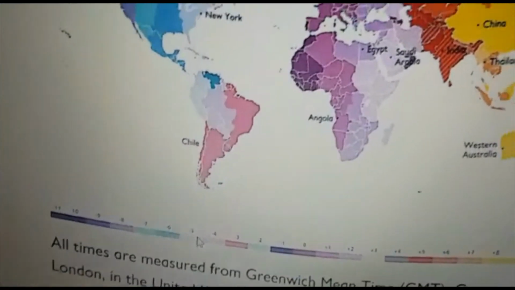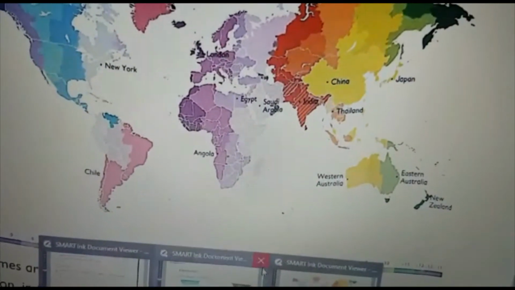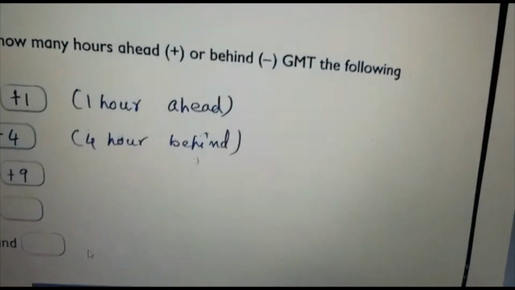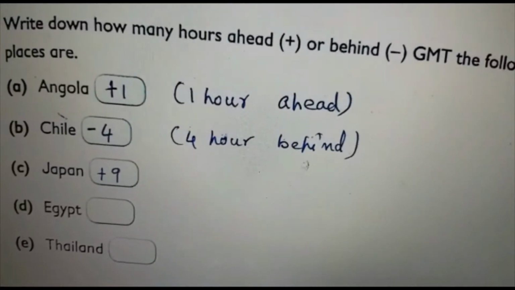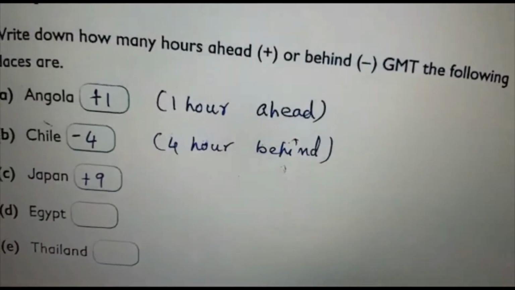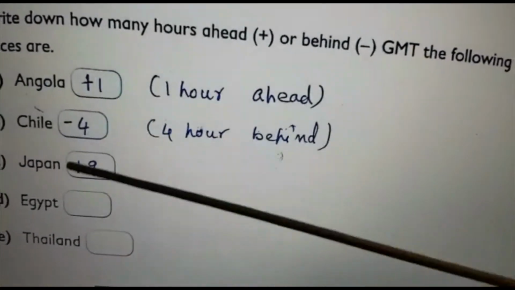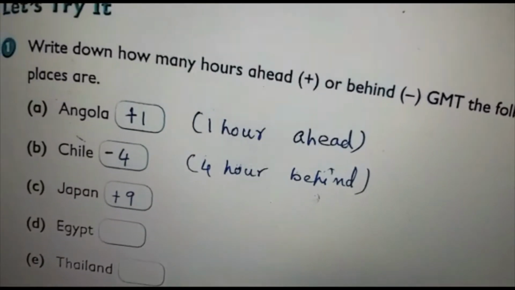It is -5. Okay, that means what? It is 5 hours behind. So here I have made a mistake. I had put -4. It is not -4, it is -5. So wherever the dot is, from there you just put a scale down and see what timing is given.